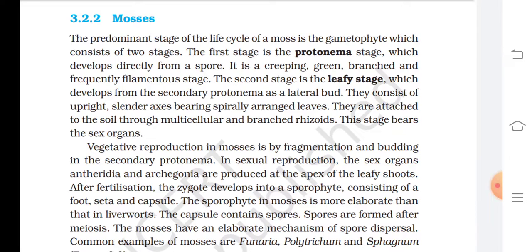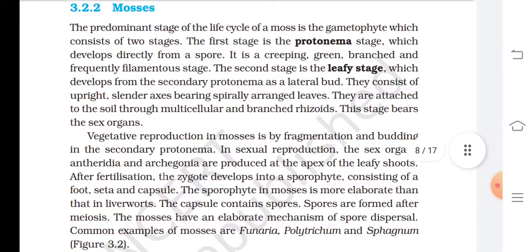Vegetative reproduction in mosses is by fragmentation and budding in the secondary protonema. In sexual reproduction, the sex organs antheridia and archegonia are produced at the apex of the leafy shoot. After fertilization, the zygote develops into a sporophyte consisting of foot, seta, and capsule.